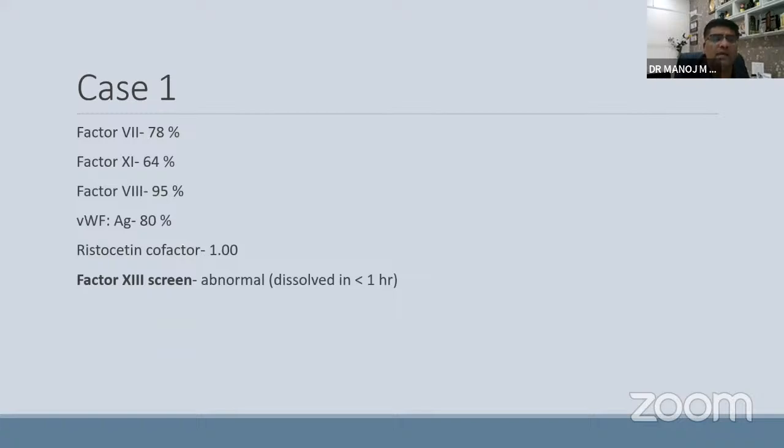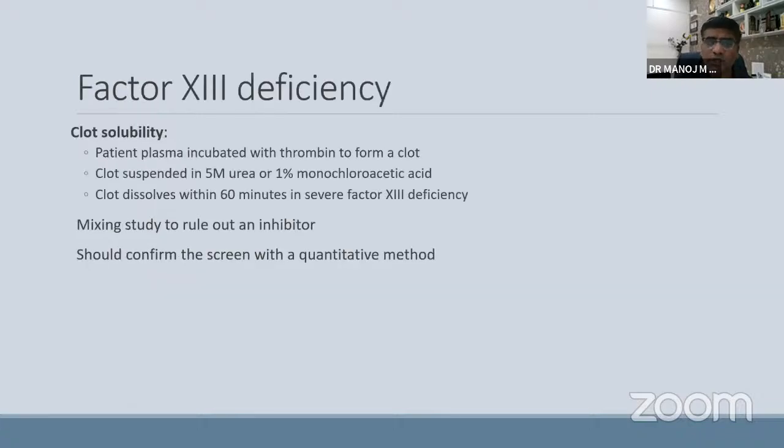So this was done, and the factor 13 level came abnormal. As PT and PTT both were normal, and he was bleeding at the age of 3 years, factor deficiency was more likely. In this, usually everything is normal, but factor 13 is low, and urea clot solubility is a very easy test where the clot is suspended in 5 molar urea or 1% monochloroacetic acid. It dissolves within 60 minutes if there is severe factor 13 deficiency. Mixing studies are needed to rule out inhibitors in older patients.